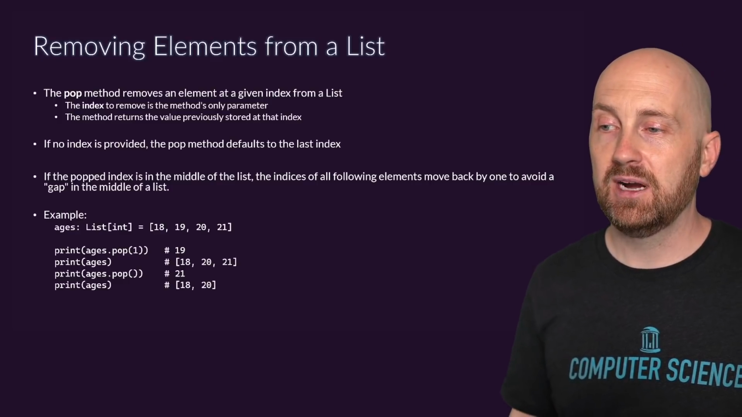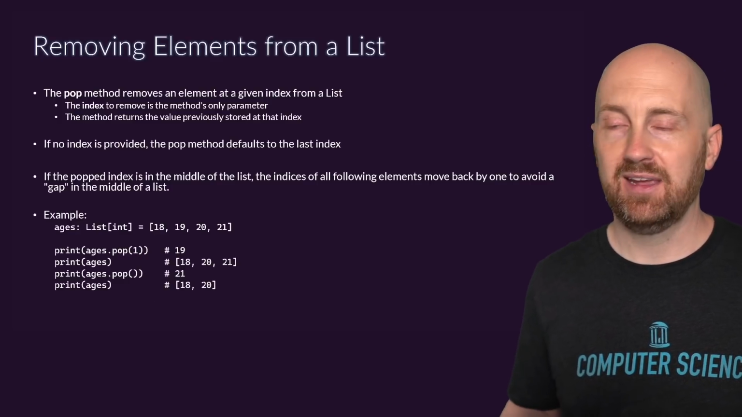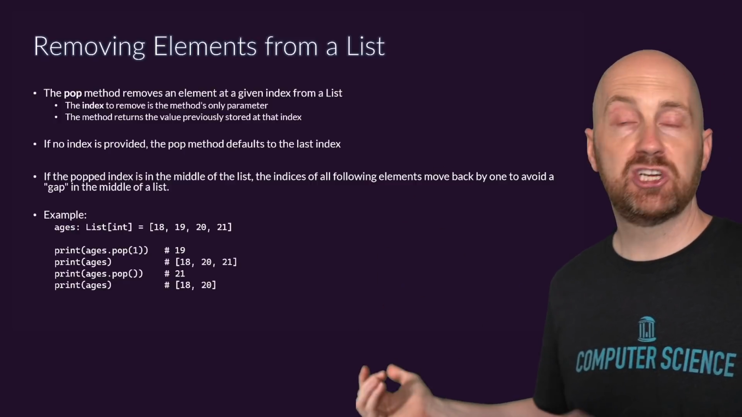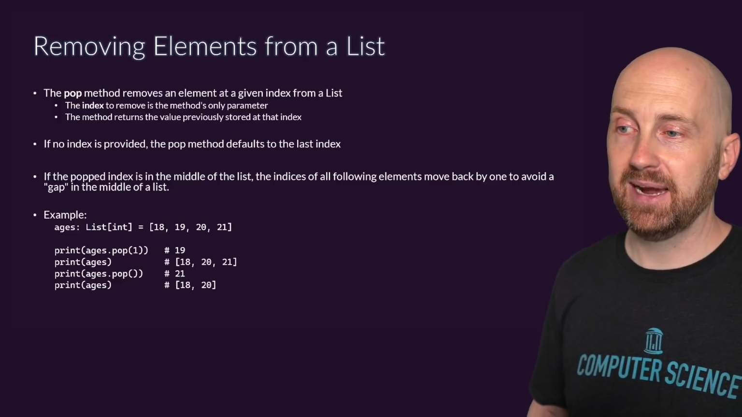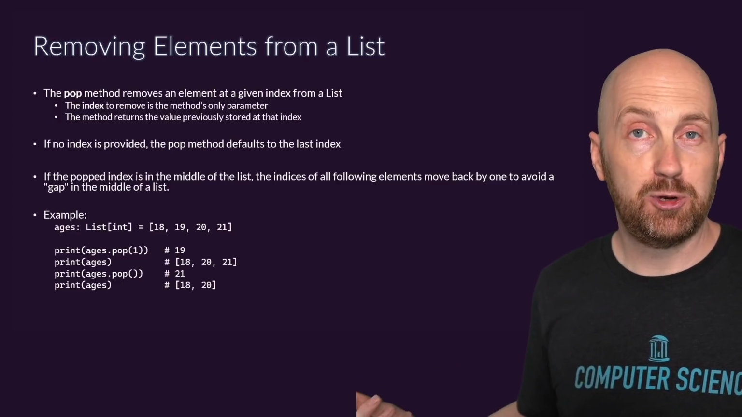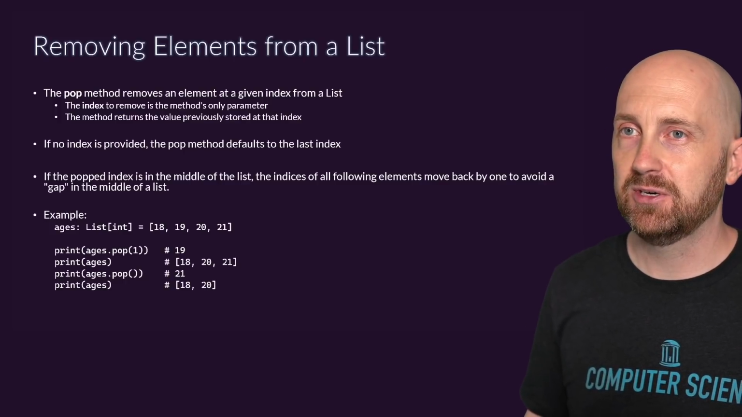And then otherwise, we can pop a specific index, and that would be like saying, hey, just pluck out one index, remove it from my list, shift everything after that element back down, and then we'll have a new list and it will give us back that element as a return type.